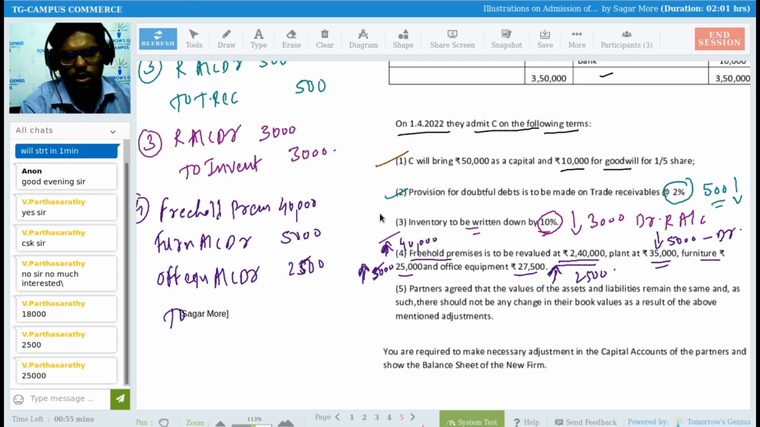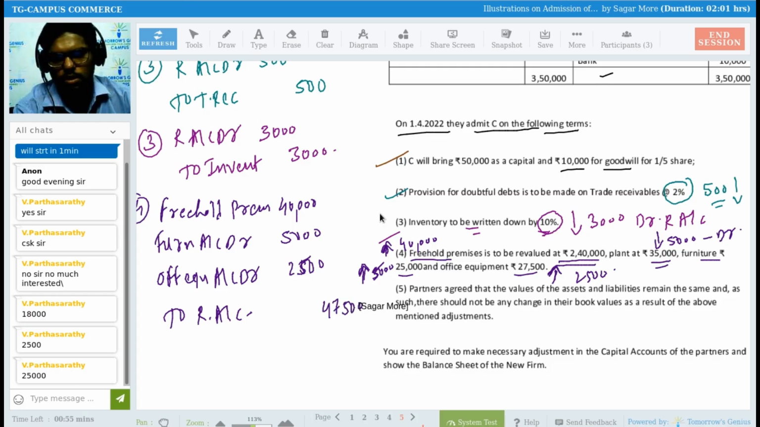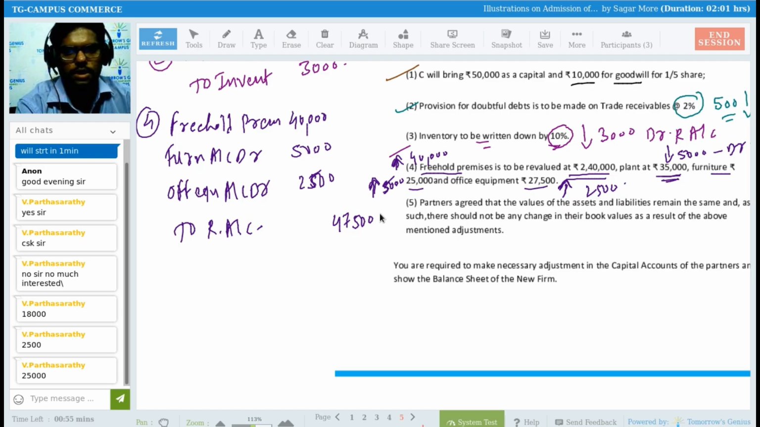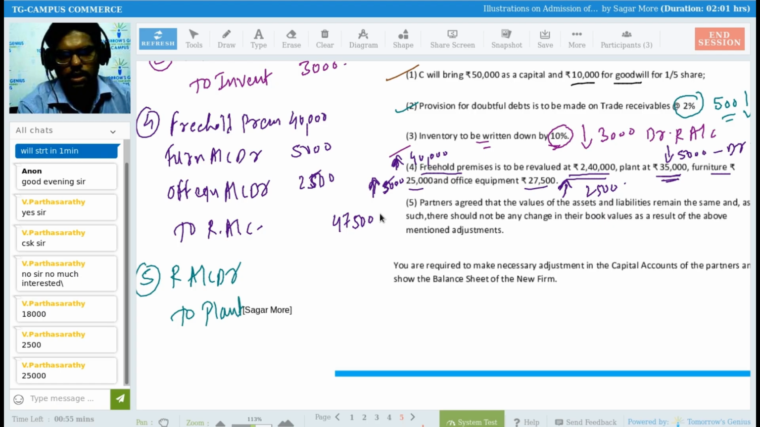And the total I can write down on the revaluation account credit side. Revaluation account credit: 40 plus 5 is 45, 45 plus 2.5 is 47,500. And I need to write a separate entry for the plant, which is reduced by 5,000. So I'm writing a separate entry for that: revaluation account debit to plant account, and the amount is 5,000 rupees. Okay, so we're done with both adjustments.